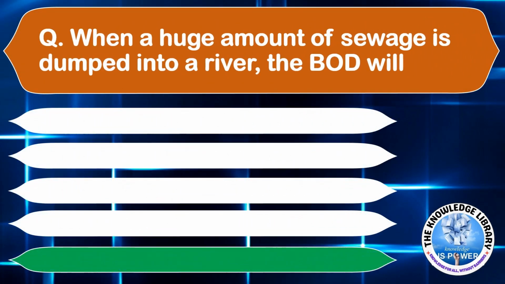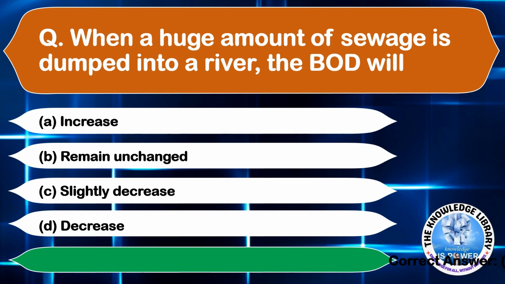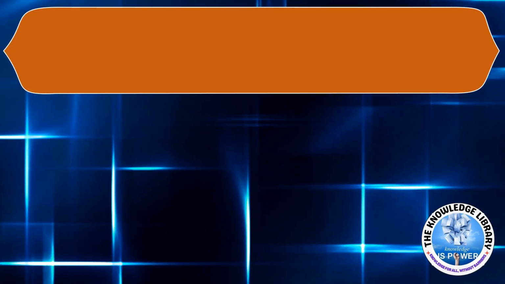When a huge amount of sewage is dumped into a river, the BOD will be option A increased, option B remain unchanged, option C slightly decrease, and option D decrease. The correct answer is option A increase. Moving on to the next question.